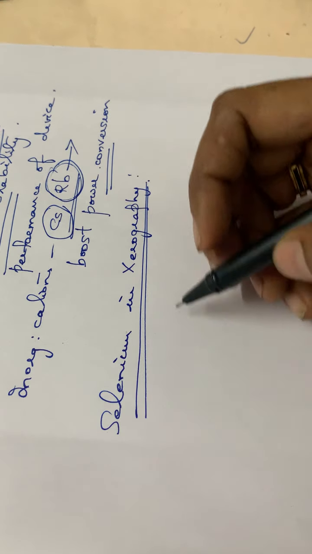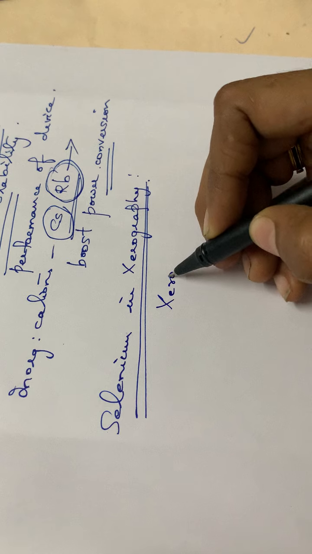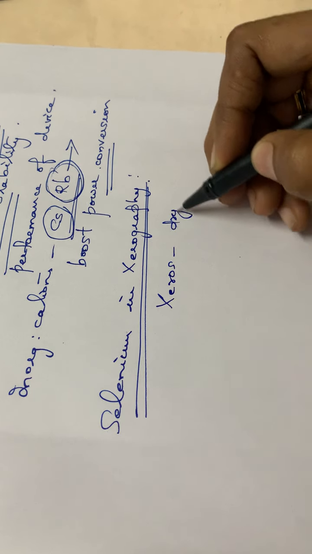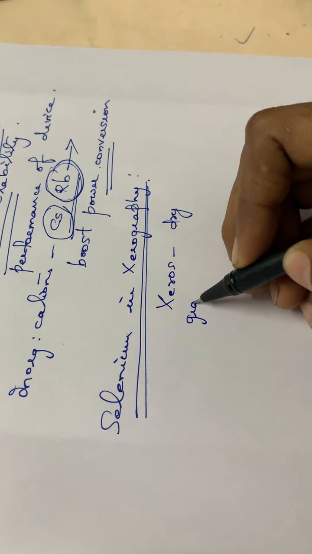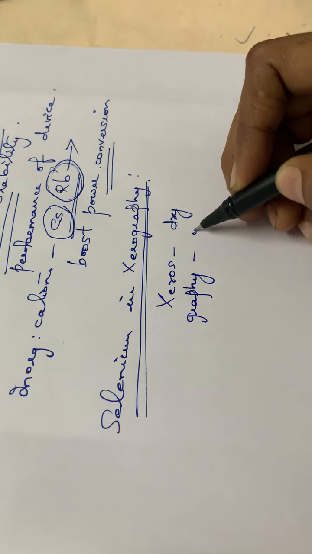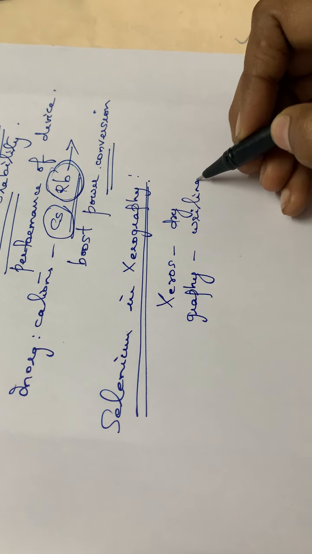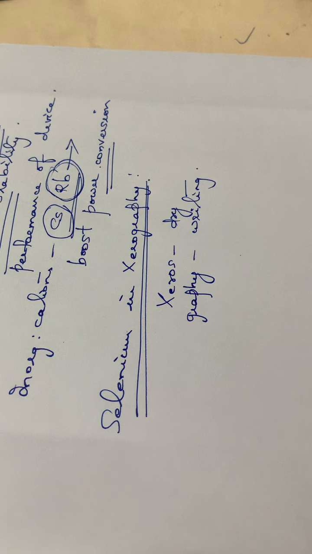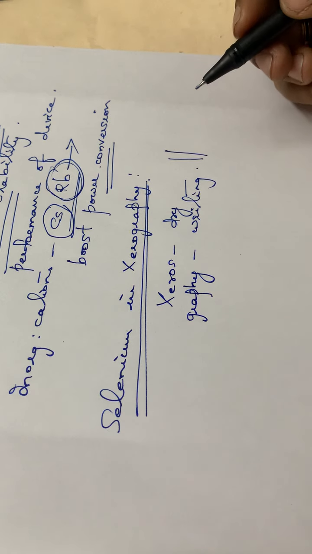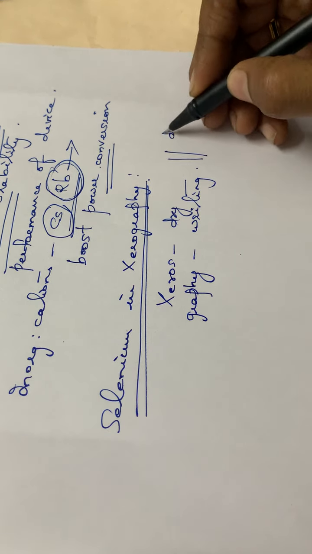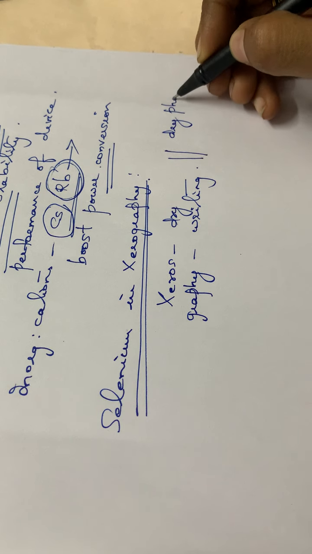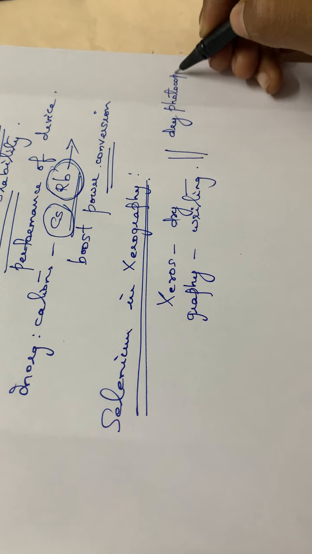The word xerography itself: xeros means dry and graphy means writing. So xerography is a dry photocopying technique.